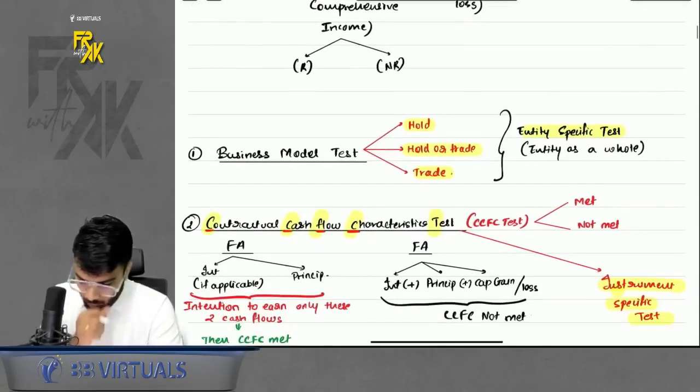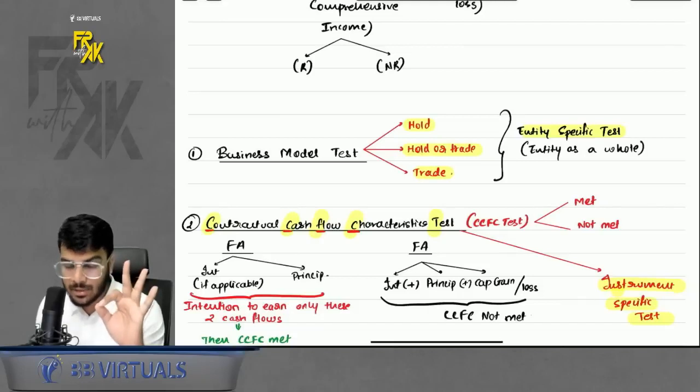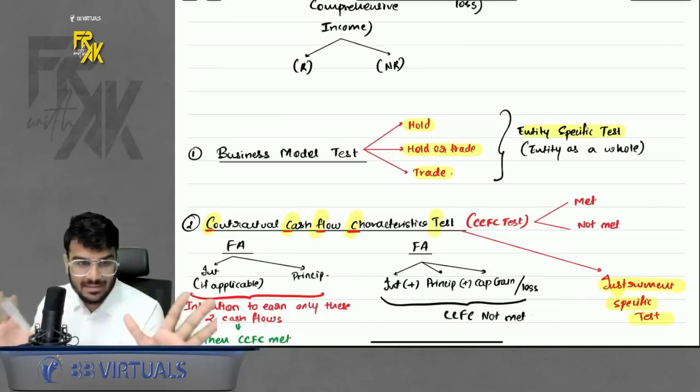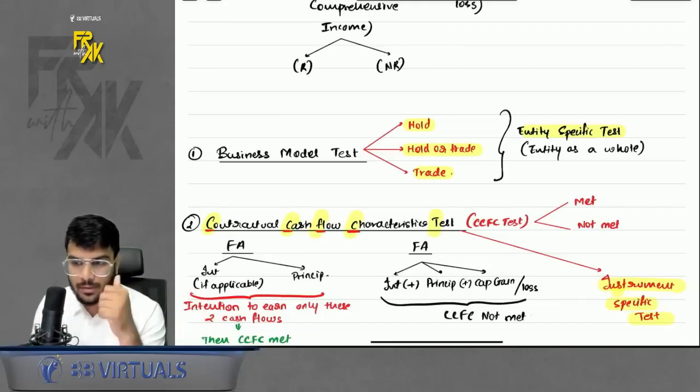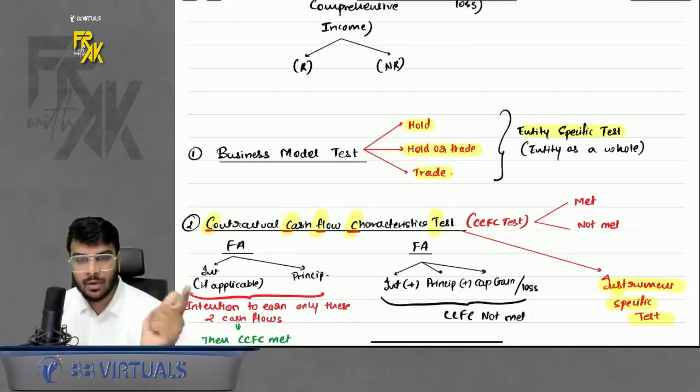Okay. Now, what is the meaning of business model test? Business model test will have three outcomes. Not going into detail, but revising everything for you. It will have three outcomes. One, you will either hold your instruments. Second, your model is either hold or trade.